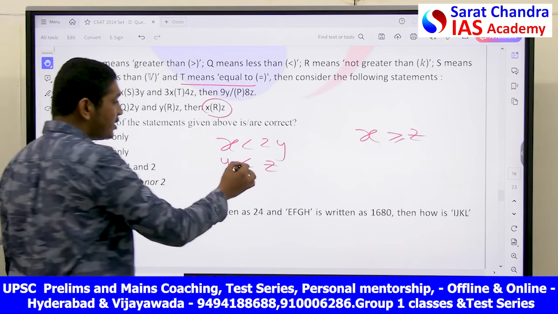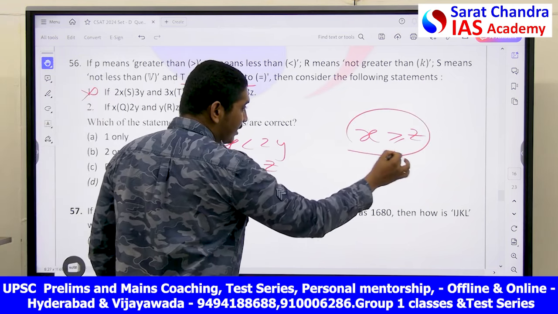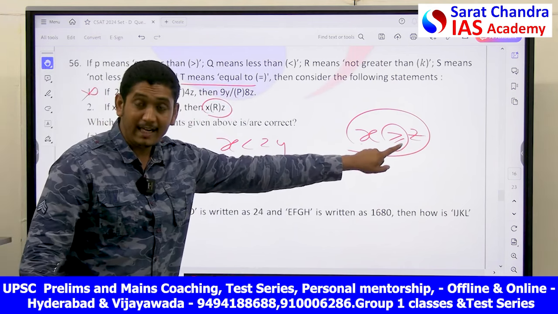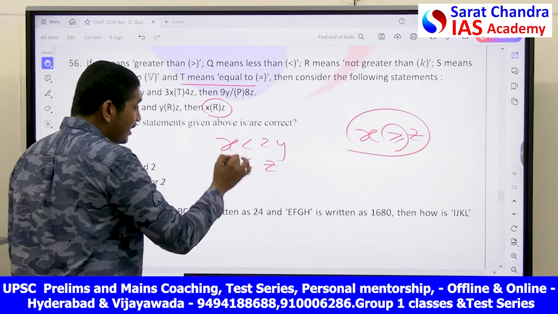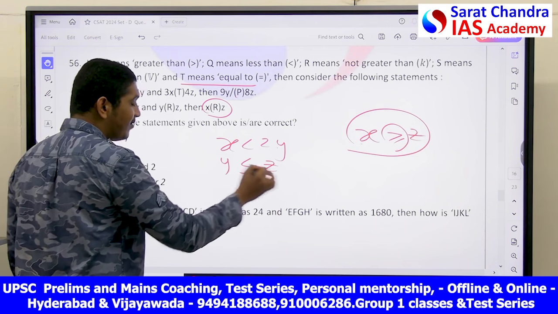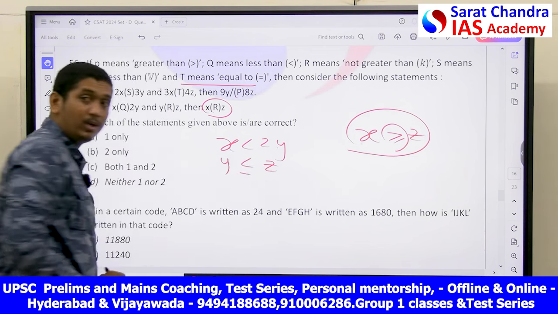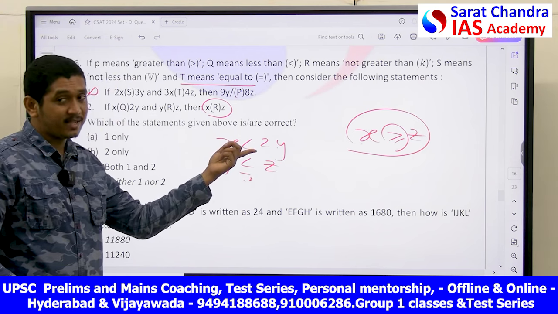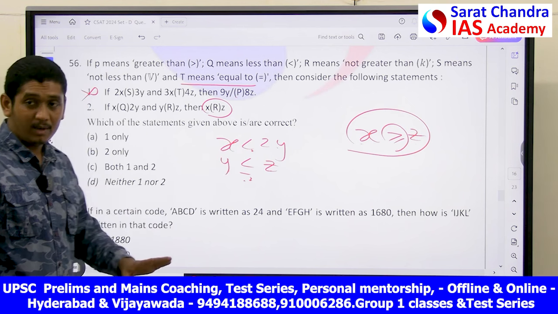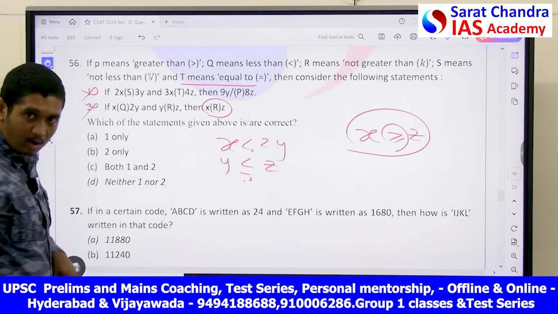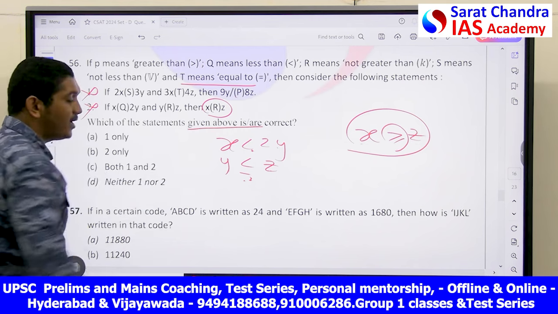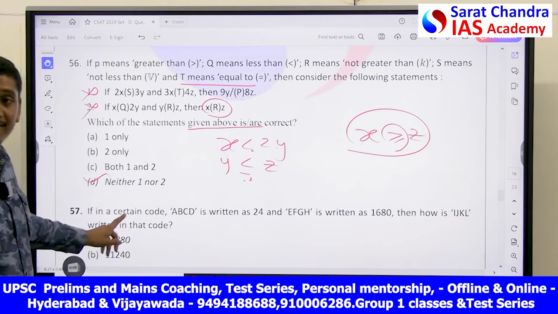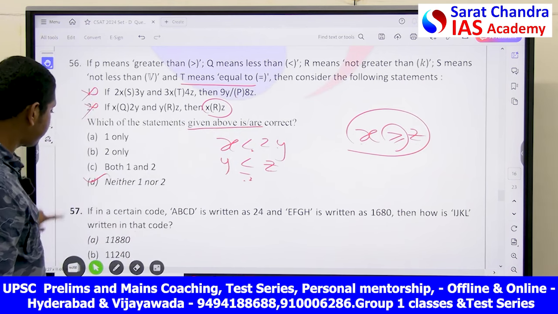Okay. Now you see, my friend, this relationship between X and Z, greater than or equal to, this equal to symbol will only happen when the relationships between X and Y and between Y and Z both have the equal to sign. But here the equal to sign is happening only once. When there is no equal to sign even once, then that will not be possible. Even statement 2 will not be possible. He asked you which of the following is or are correct. Then both statements are incorrect. That is, neither 1 nor 2 is correct.